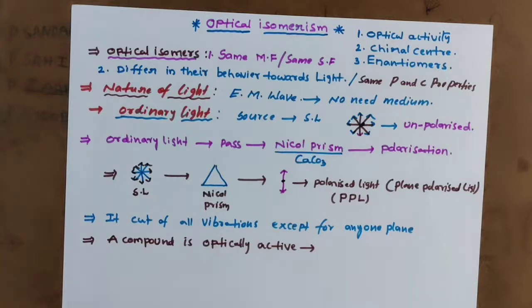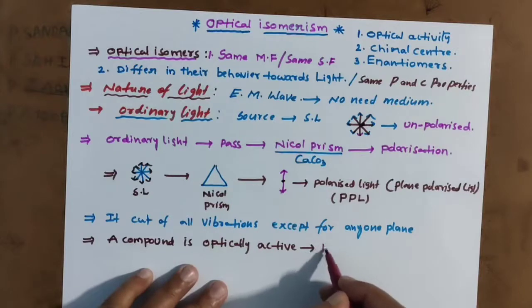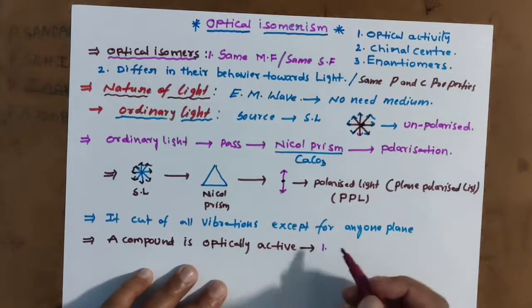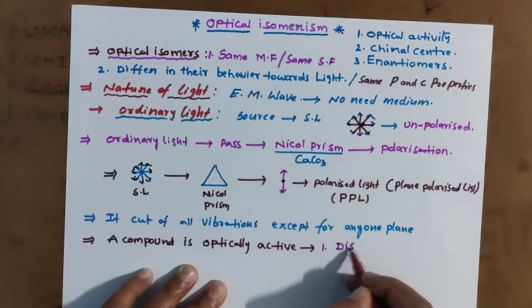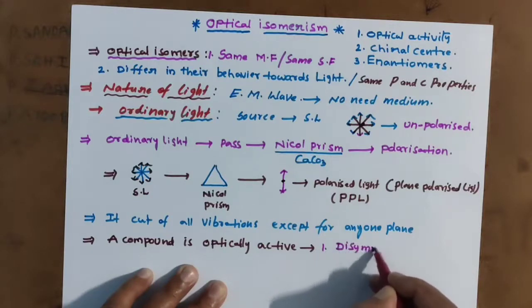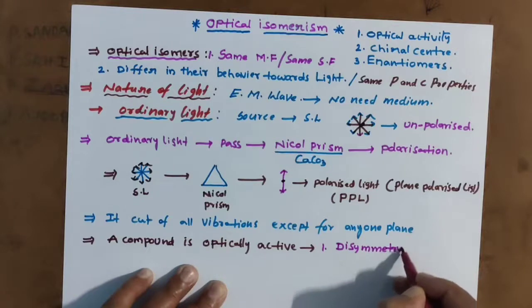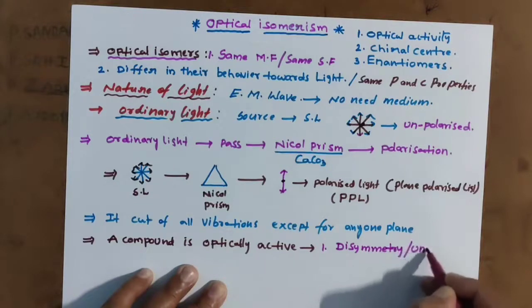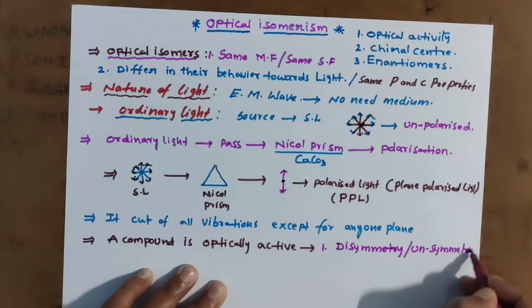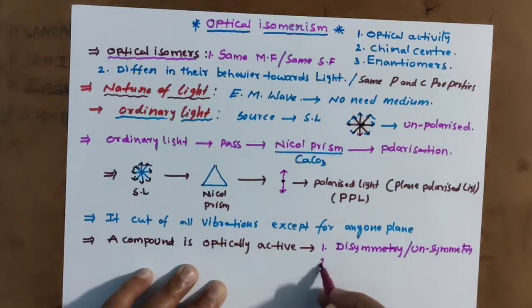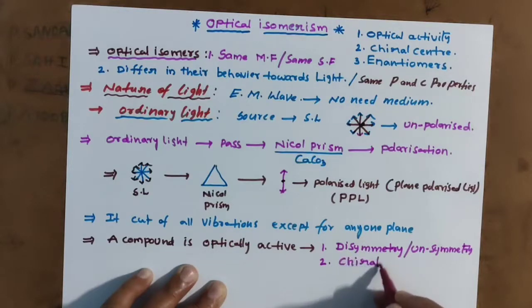The most important property is disymmetry, generally called unsymmetry. The next property is chirality.